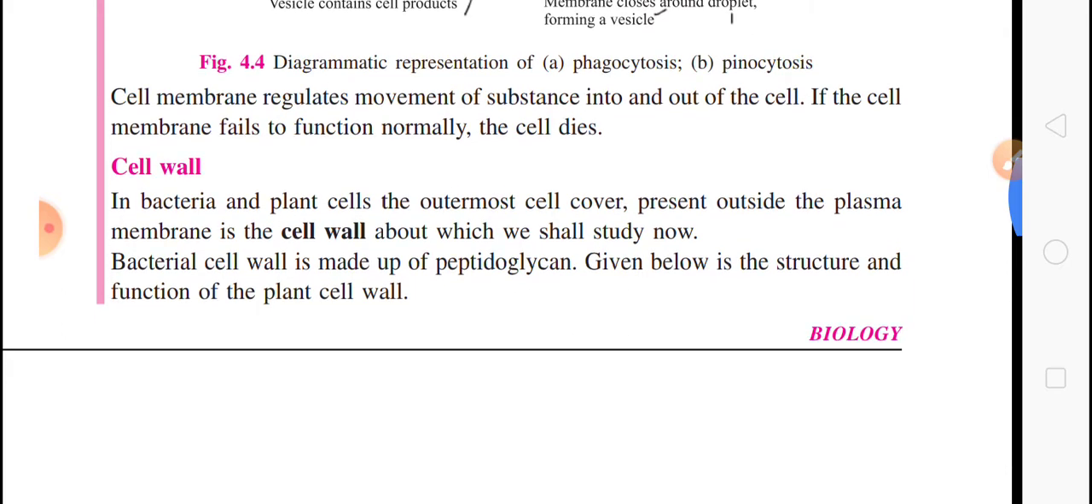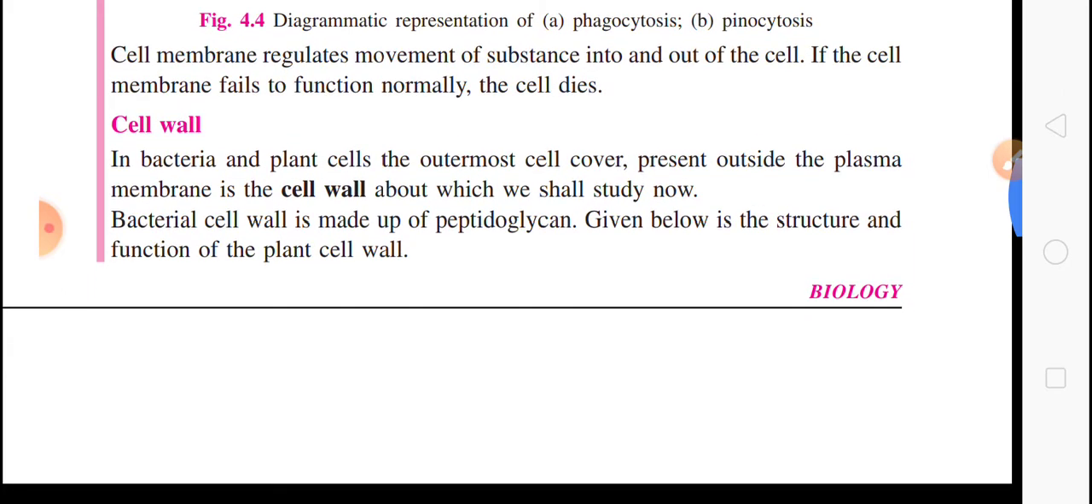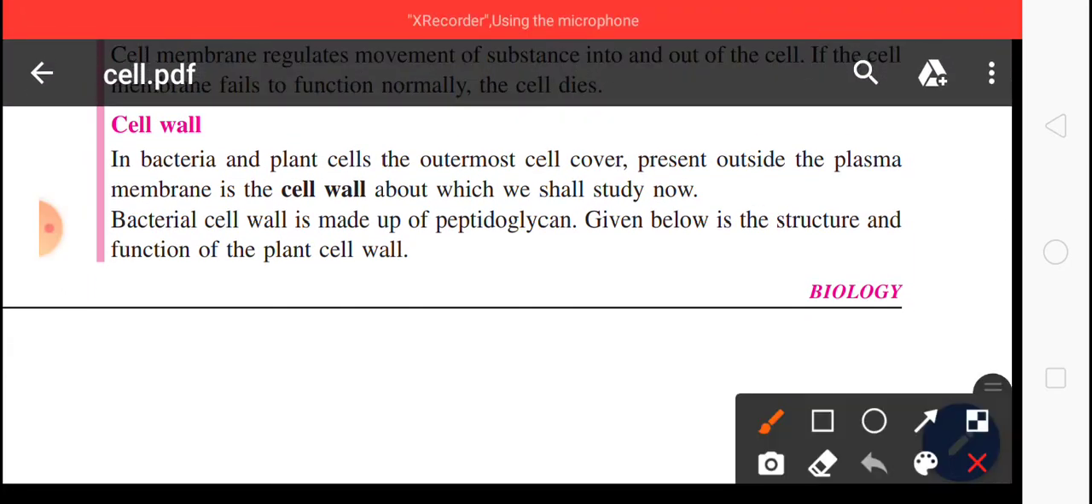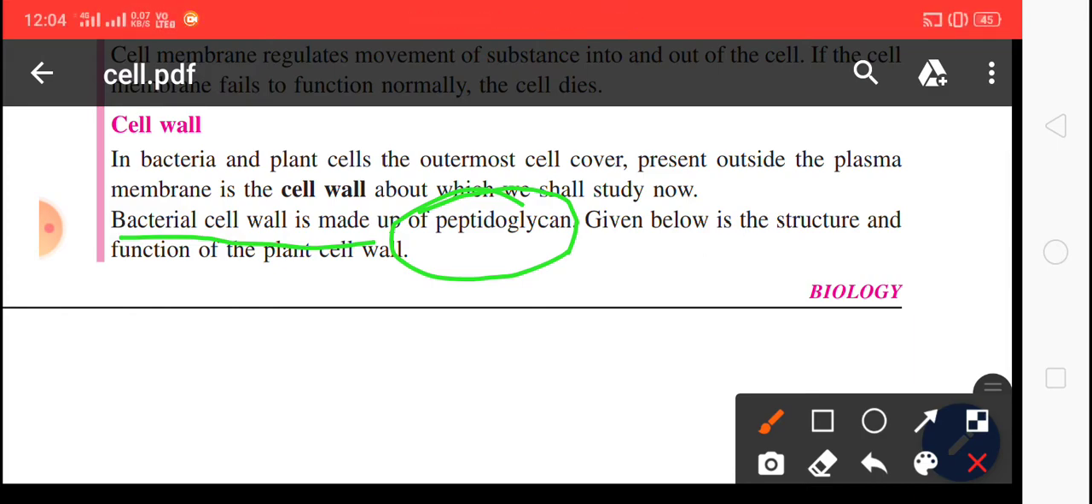We have to see here what the bacteria cell wall is made up of. If someone asks what the bacteria cell wall is made up of, then you have to say peptidoglycan. It is made up of peptidoglycan, but the plant cell wall is made up of cellulose.